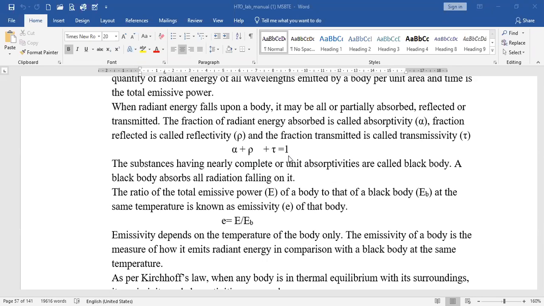So if the radiation energy is considered as 1, then it is divided into the absorptivity fraction, the reflectivity fraction and the transmissivity fraction, right? So that may be alpha plus rho plus tau, or a plus r plus tau. One and the same, the concept is the same.